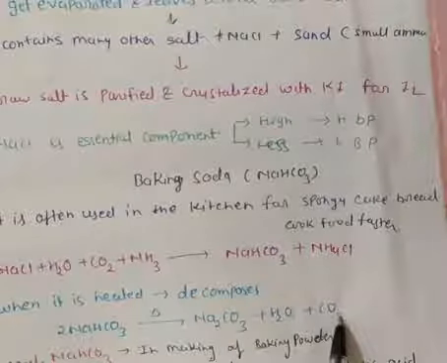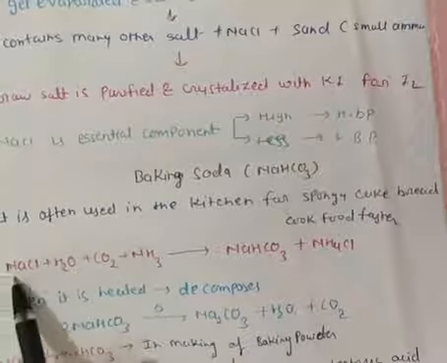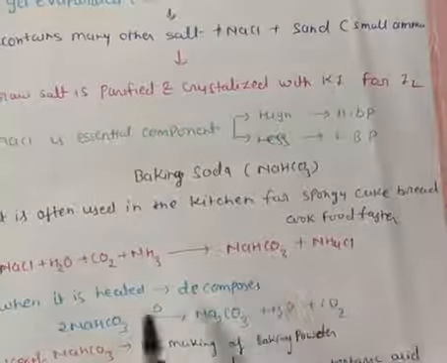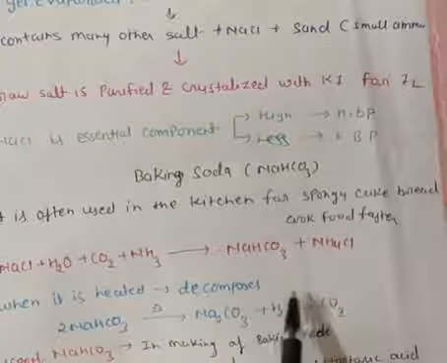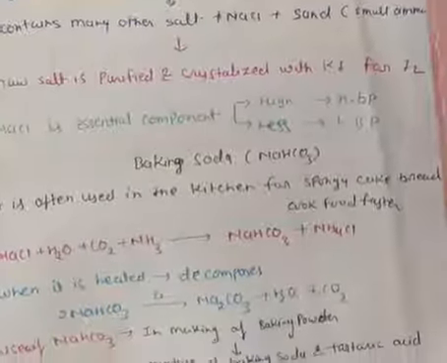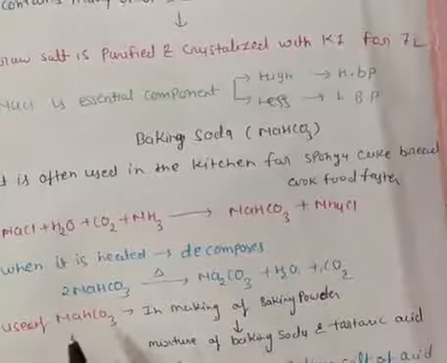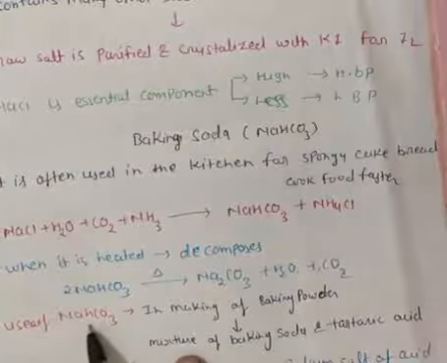It is clear now. So the earlier reaction is the making of sodium bicarbonate, and this one indicates the decomposition of sodium bicarbonate. Now see the uses of sodium bicarbonate.